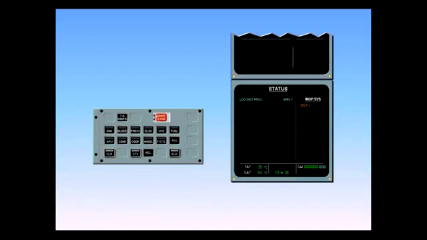The status page is displayed for review. A blue message advises us that we will have to calculate a new landing distance. This is due to the fact that both spoilers 3 will stay retracted when the remaining ground spoilers extend at touchdown.